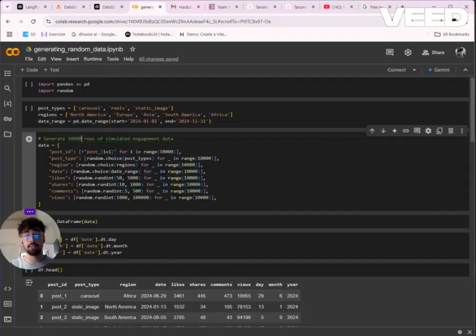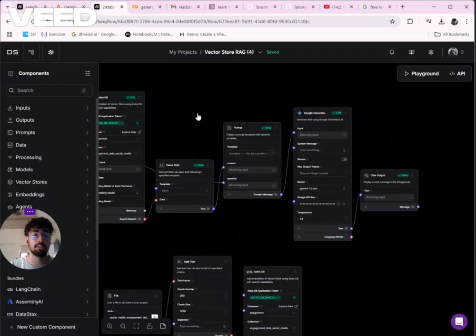First of all, we begin with creating a mock dataset using pandas in Python with columns such as post type, region, state, likes, shares, comments, and views, and generated around 10,000 rows of random data. And this is the Langflow.